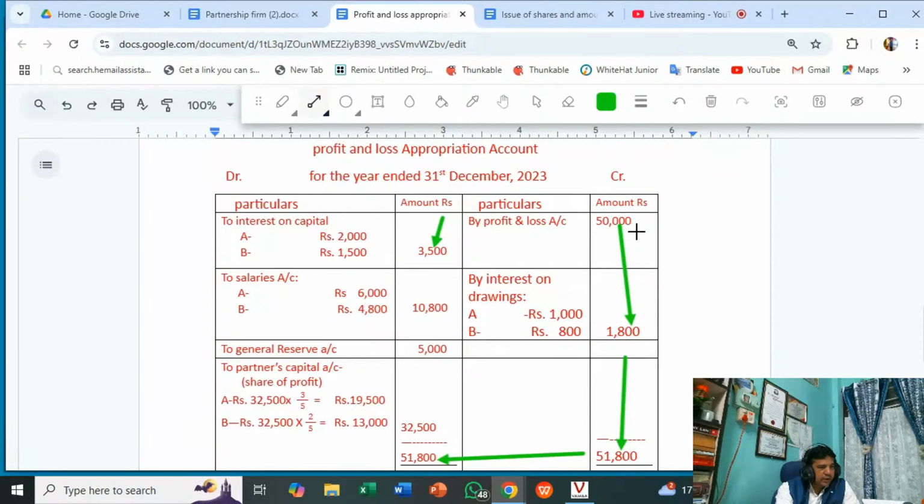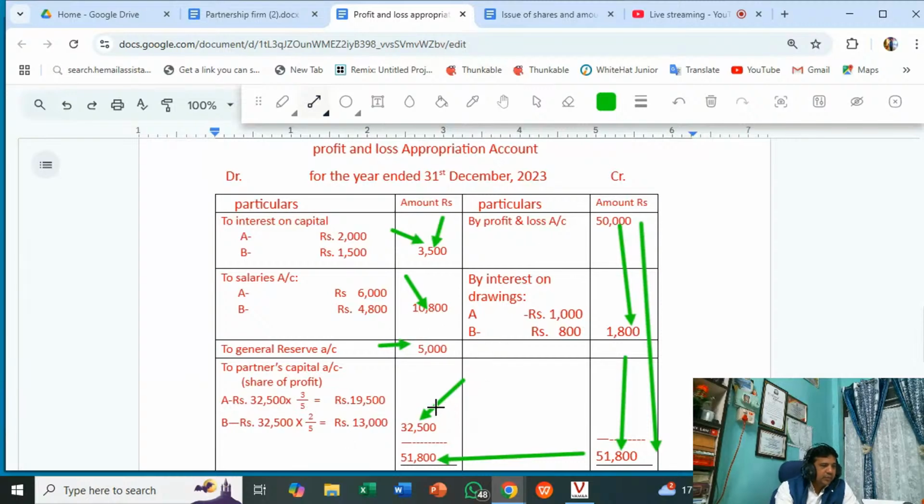So the total credit side is greater, 51,800, minus 3,500 minus 10,800 minus 5,000.